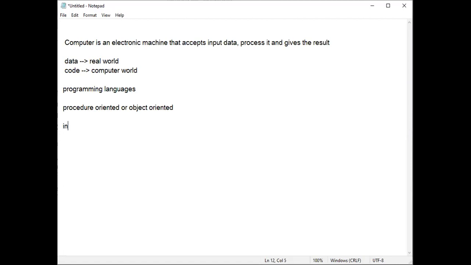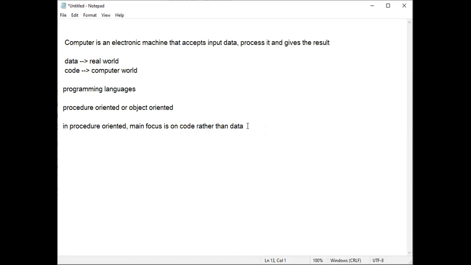See, in procedure oriented, main focus is on code rather than data. Focus on code means on writing the program rather than concentrating on the real world. What type of data is given by the user, we are not concentrating more on that, but our main focus will be on developing the software.